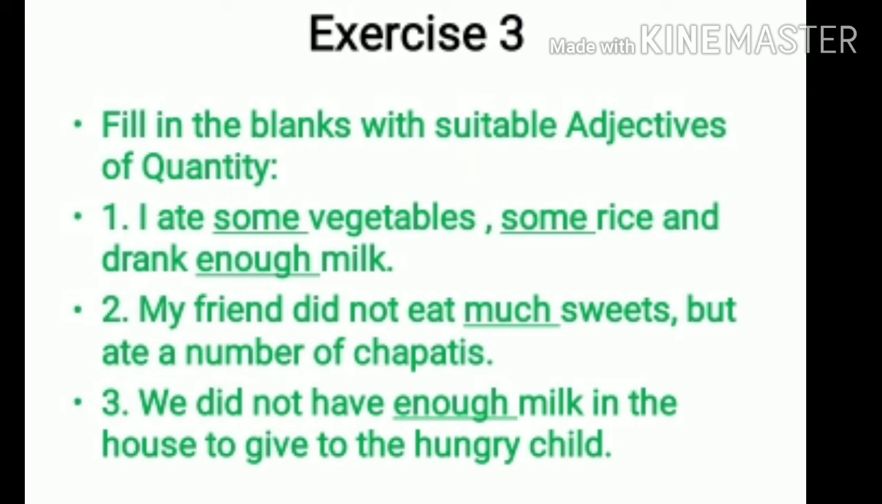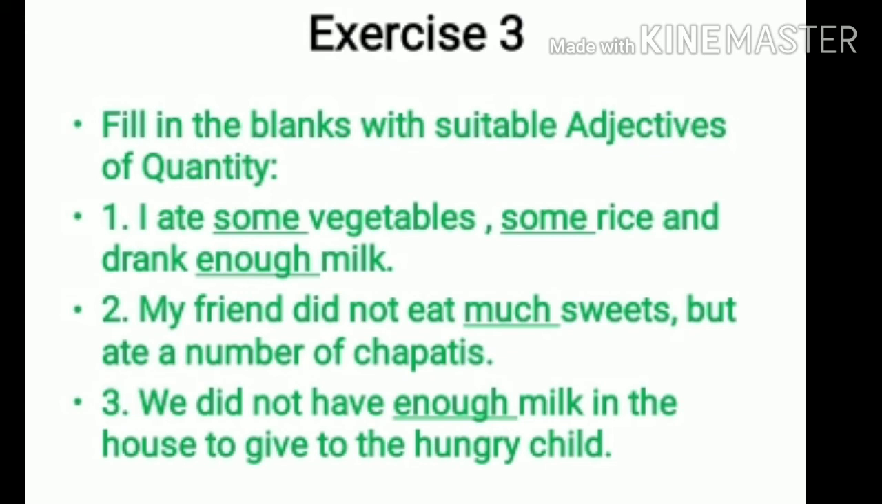So, I ate how much vegetables? Some. How much rice? Some. And how much milk? Enough. Your second one. My friend did not eat dash sweets but ate a number of chapatis. So, how much sweets? Much sweets. Third one. We did not have enough milk in the house to give to the hungry child. How much milk? Enough milk.